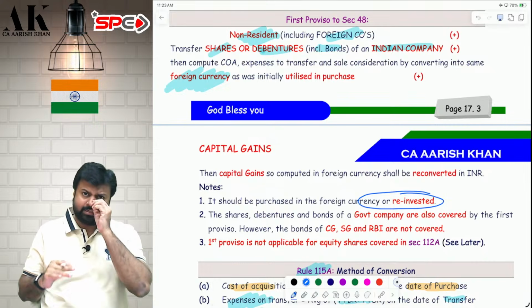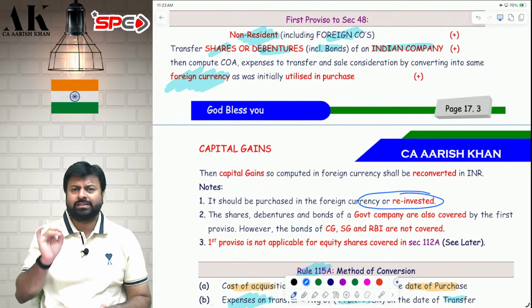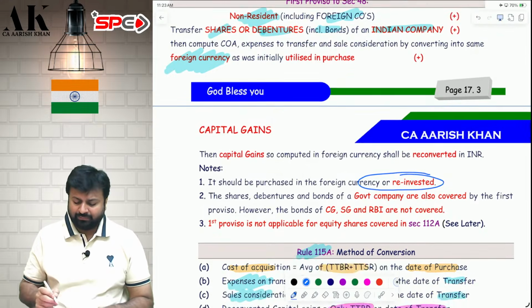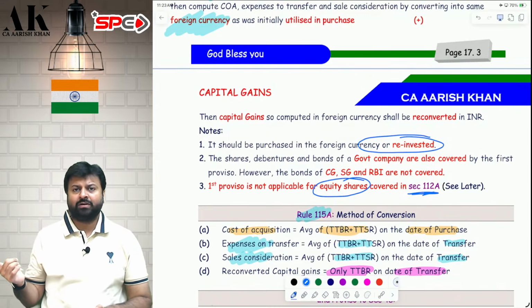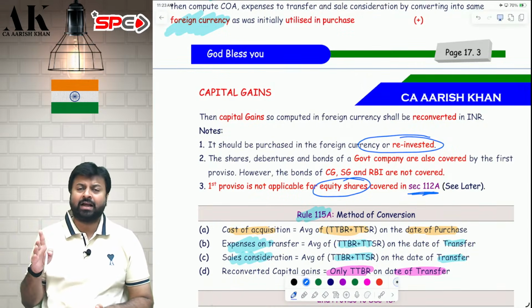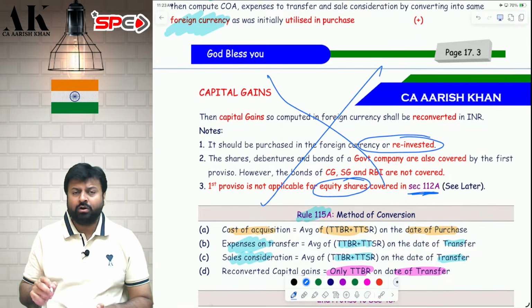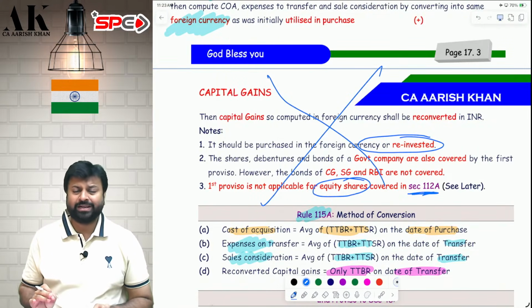Whenever you reinvest in India, that time also you will do this exercise only. I hope it is clear. This proviso is not applicable for equity shares which are covered in 112A. If your shares are covered in 112A on which you have paid STT, etc., then in that case you don't have to follow first proviso to 48. I hope it is clear.